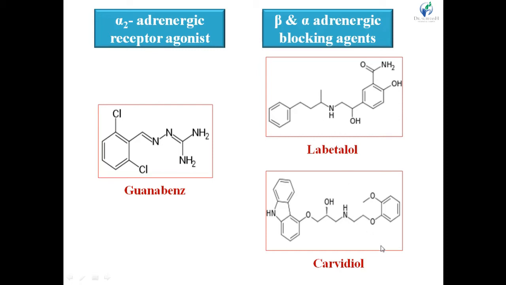Then carvedilol, it contains the phenyl ring, which is 2-phenyl ring, which is a part of the pyrrolidine ring, not imidazoline, right? And contains the 1 OH group, right? That indicates the presence of the hydroxyl group, alcoholic group.